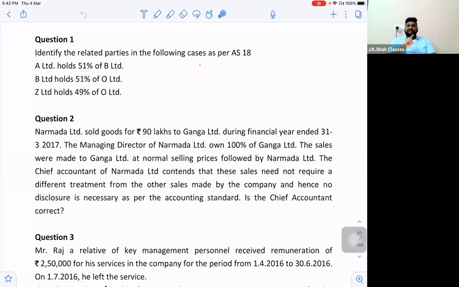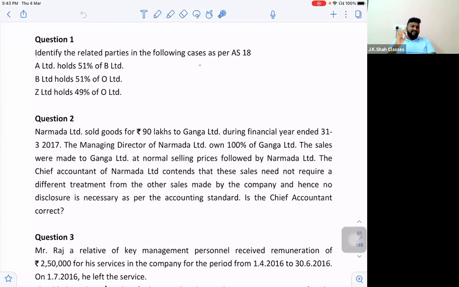No, sir. The chief accountant is not correct. Even if the sale is made at normal selling prices, as per AS18, disclosures will be required. So, sir, how will we start with this solution? First, how they are related, because of what point? Point number 5 of the definition. So the same point number 5 will be copy pasted.